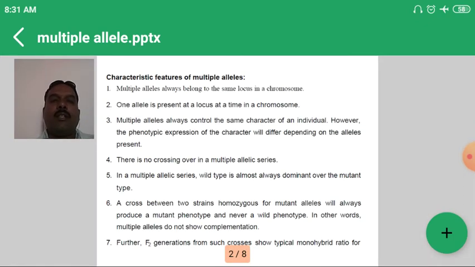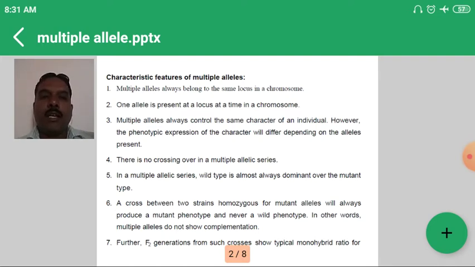The next important terminology is multiple alleles. The word multiple indicates three or more alternative forms of the same gene, which are located at the same location, or locus, on the homologous chromosome. An allele is an alternative form of the same gene, but here three or more alternative forms of the same gene occur at the same locus on the chromosome.